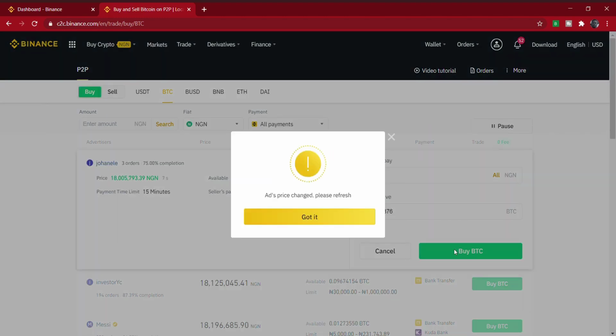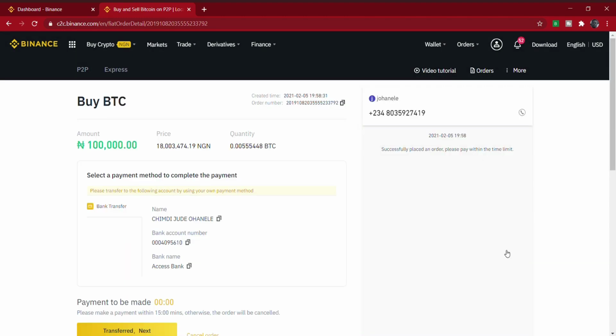Once you click on buy BTC, you're going to see what's on my screen. As you can see, this is the person's name, the person's bank name, and the person's bank account number. All you have to do is go to your bank app, or if you are using USSD to transfer money, enter this account number, the account name and the bank name, and then send 50,000 naira, 100,000 naira to that person. By that, you've already bought your BTC, which is very, very simple.